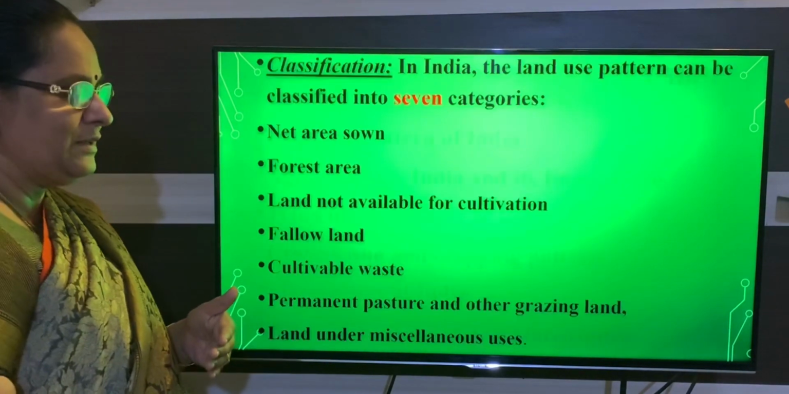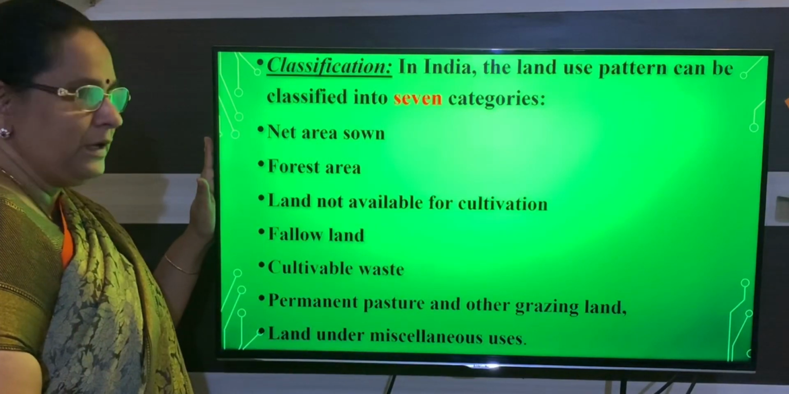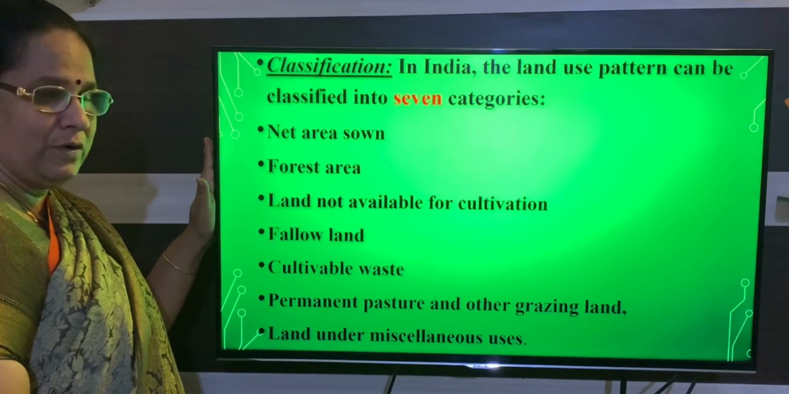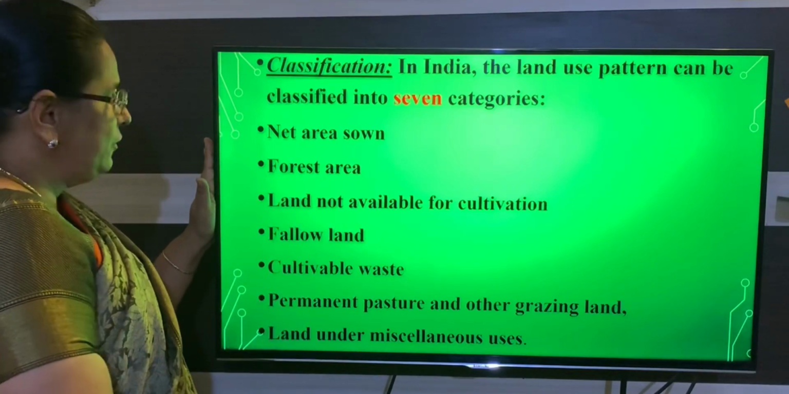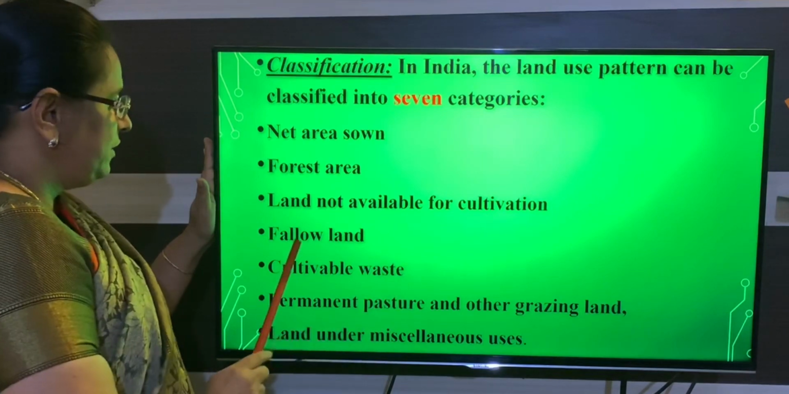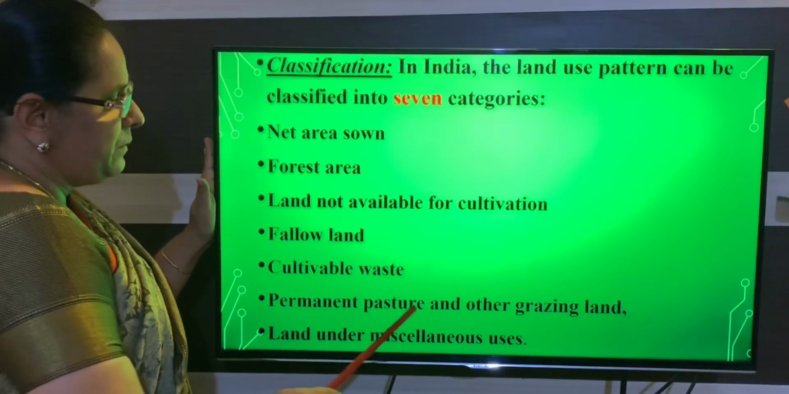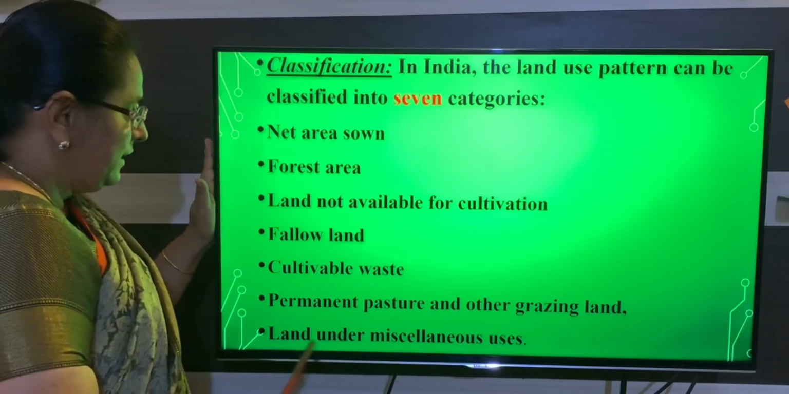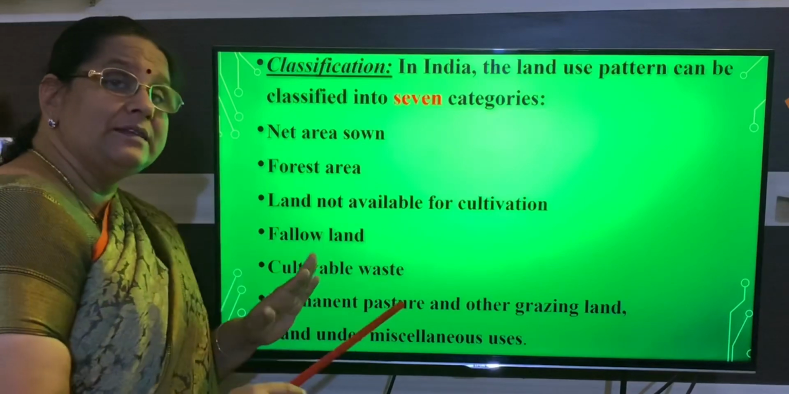So here we will have 7 classifications. These are the 7 classifications you have to write: net area sown, forest area, land not available for cultivation, fallow land, cultivable waste, permanent pasture and other grazing land, land under miscellaneous use. But you will explain all the 7 in detail.